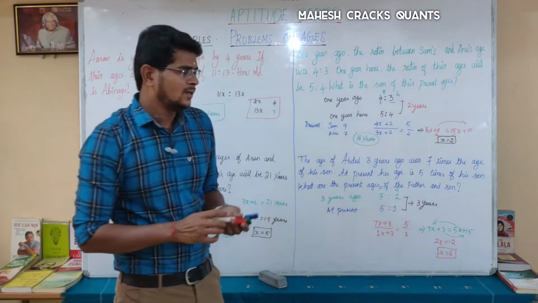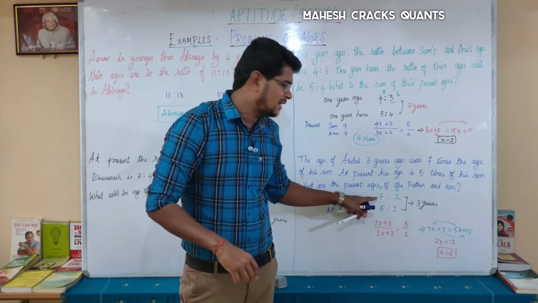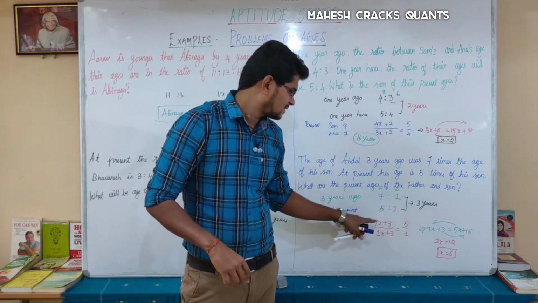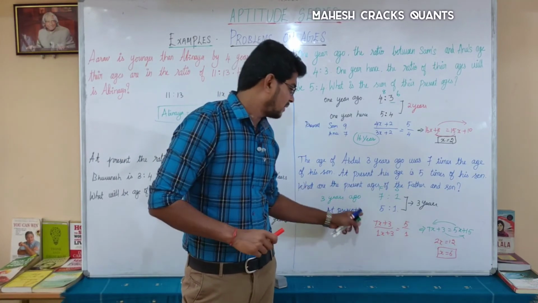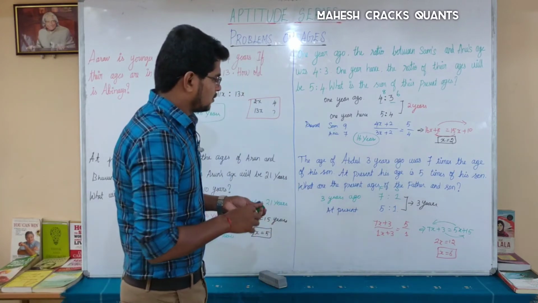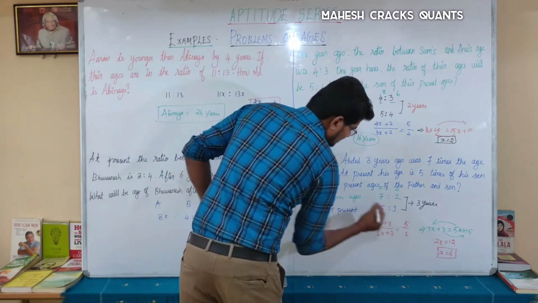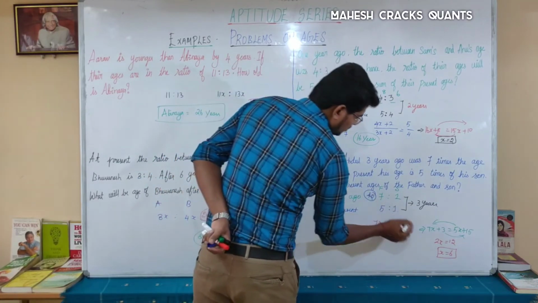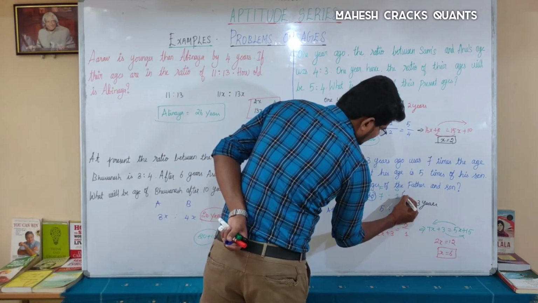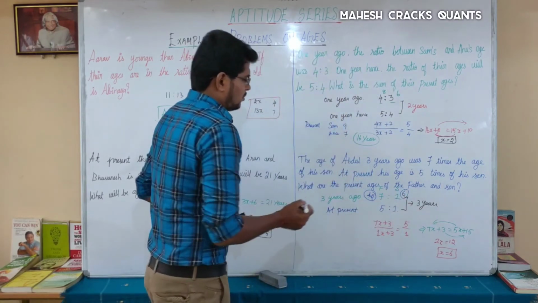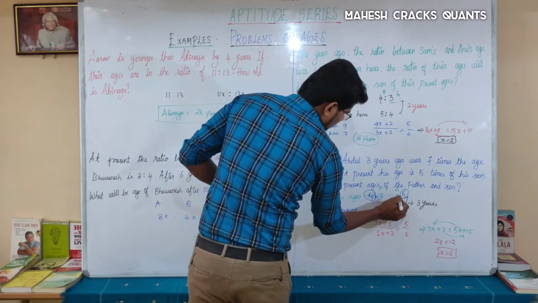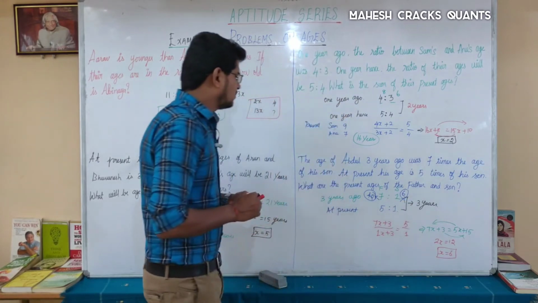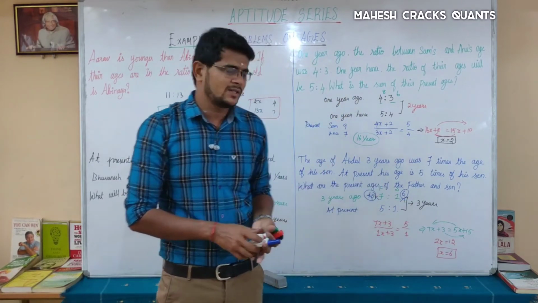The x value is the past value because we have taken 7x, 1x as the starting point. Okay. So substitute this, 7 into 6, 42 is the father's age 3 years ago, and 1 into 6, 6 is the son's age 3 years ago. The question is to find out the present ages of father and son.